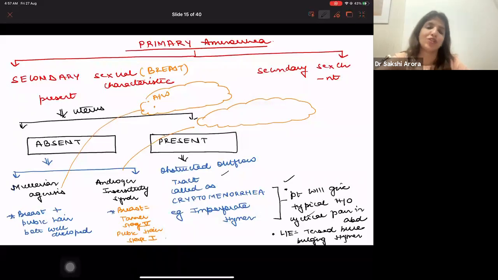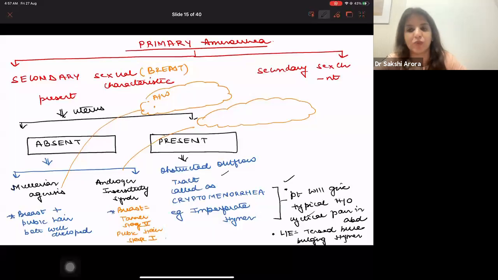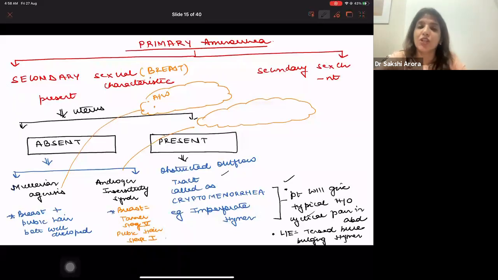On the other hand, if your question says secondary sexual characteristic present, that is breast present but uterus absent, it could either be a case of Mullerian agenesis or it could be a case of androgen insensitivity syndrome, right? How am I going to differentiate clinically between them? Clinically, in Mullerian agenesis, they will say, apart from this, that the breast is well developed and pubic hair and axillary hair are well developed. Because in androgen insensitivity syndrome, only breast is well developed, pubic hair and axillary hair are less developed.